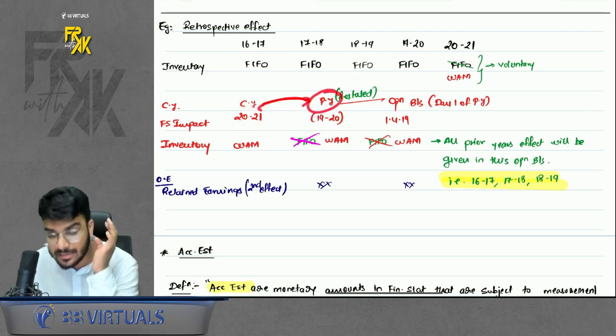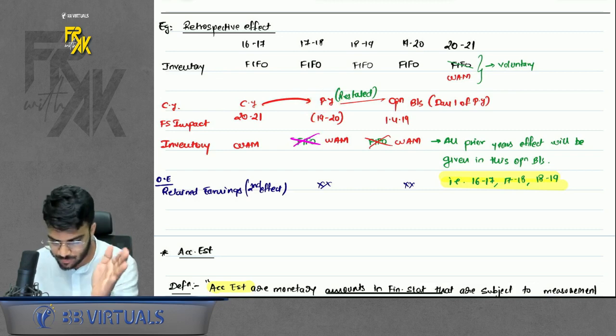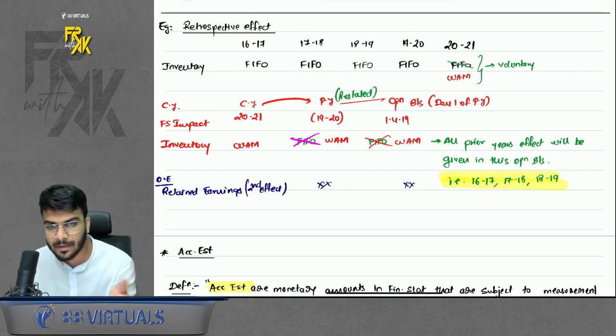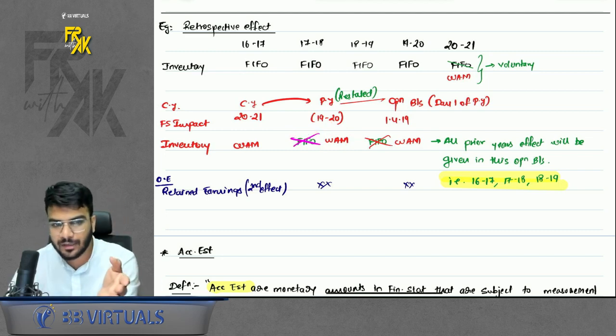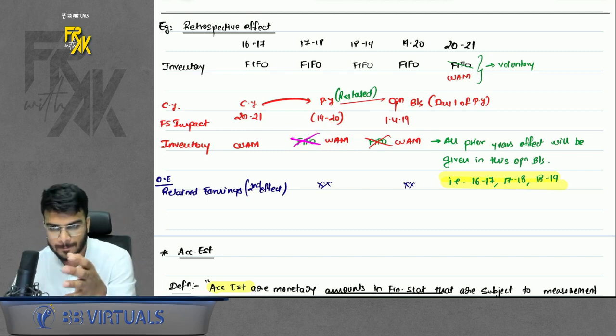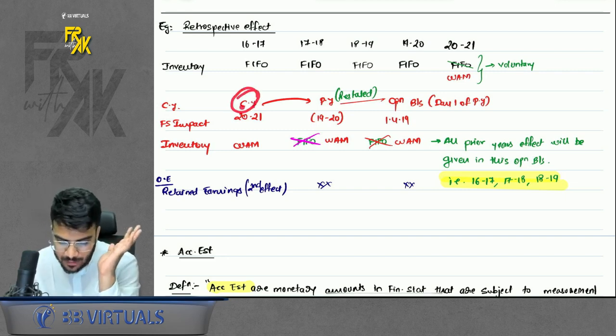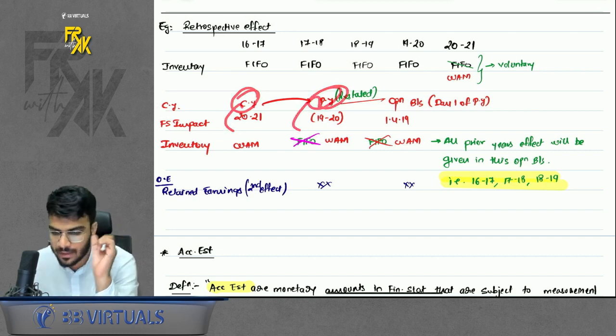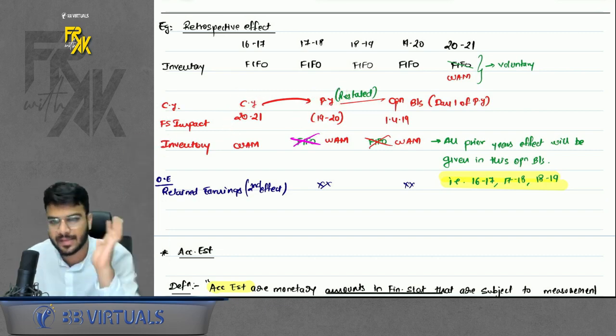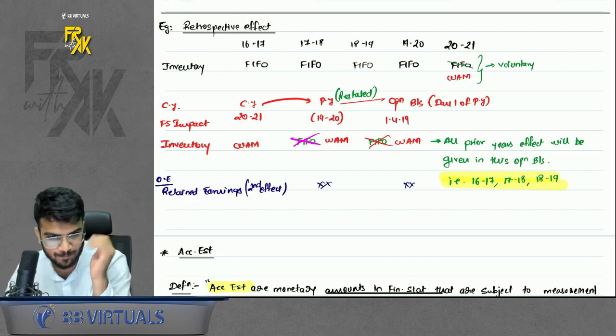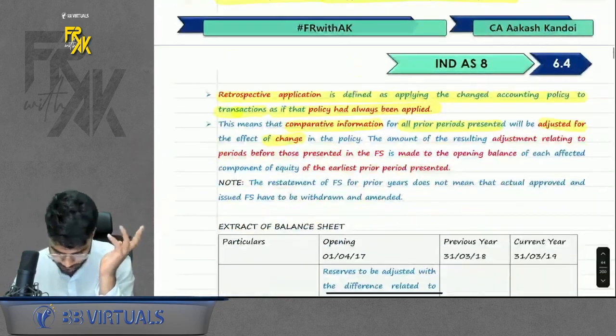Then you will apply the change in current year comparatives, right? So in the previous year column, when you are showing the comparatives, instead of FIFO, value the inventory at weighted average. And whatever effect is there before the previous year, because retrospectively means you have to apply as if you are following this new policy from day one. So the current year effect we gave in the current year, the previous year effect we gave in the previous year. What about the effect of before previous years? That will be given in the opening balance sheet. Do remember that part. Okay, yes.